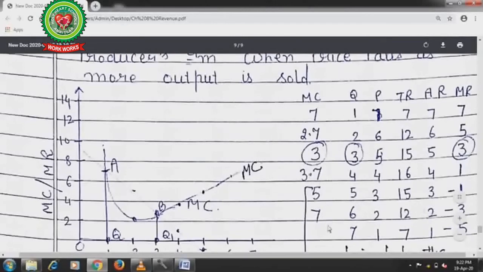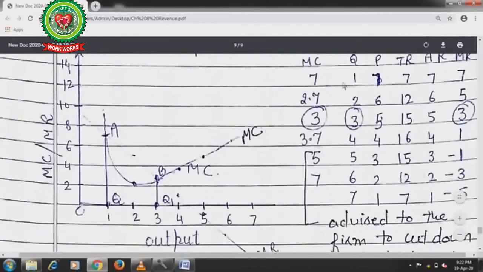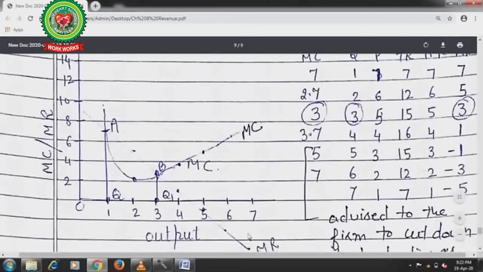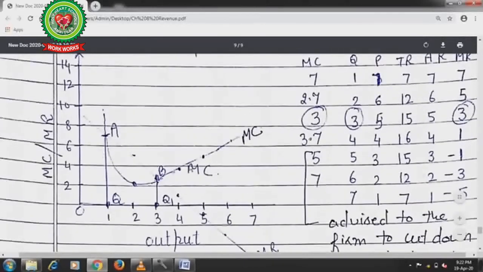Now the next one is when I have plotted these points, output on the x-axis and MC and MR on the y-axis, I have got this kind of figure: the marginal revenue and marginal cost curve.